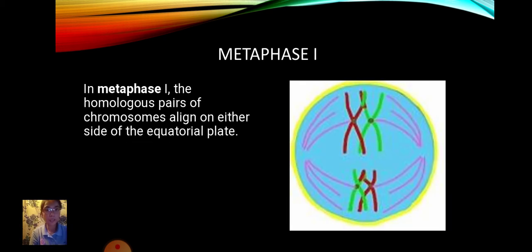Metaphase I. In metaphase I, the homologous pairs of chromosomes align on either side of the equatorial plate. The nuclear membrane disappears and the spindle appears.